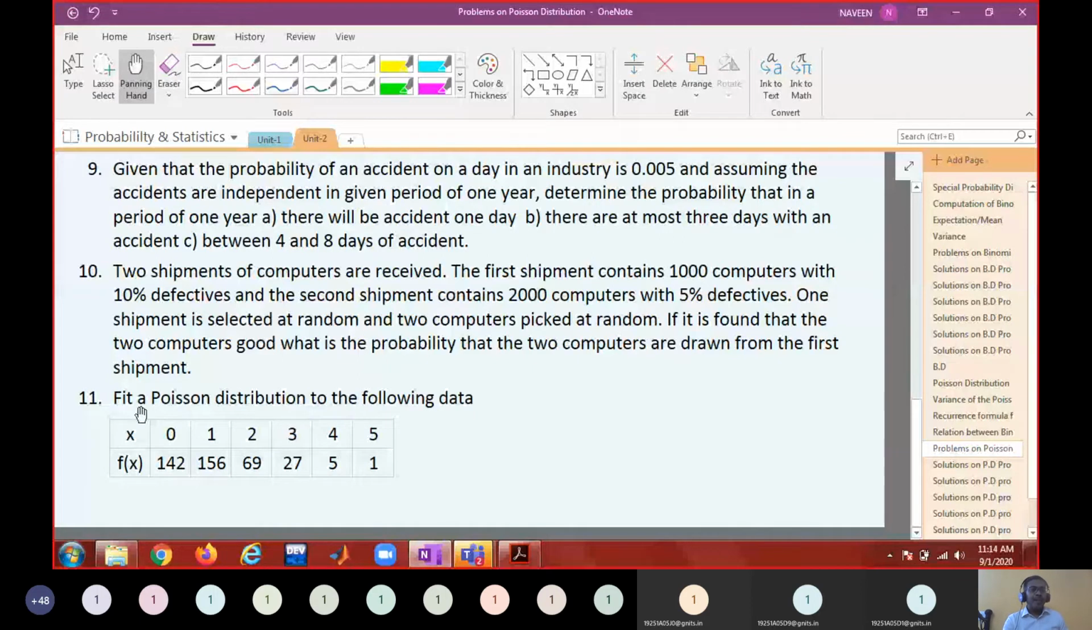Okay. And like fitting of binomial distribution, we have a problem on fitting of Poisson distribution. All of you copy this problem once. This is the last problem in Poisson distribution. Fit a Poisson distribution to the following data. What is this distribution called? Frequency distribution. Please remember it. So this is a frequency distribution. All of you note down this problem.